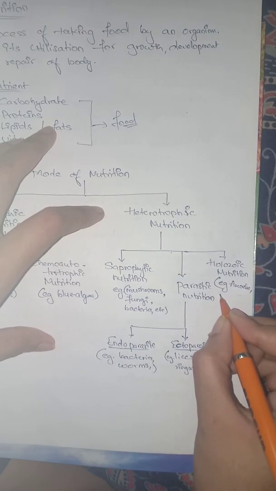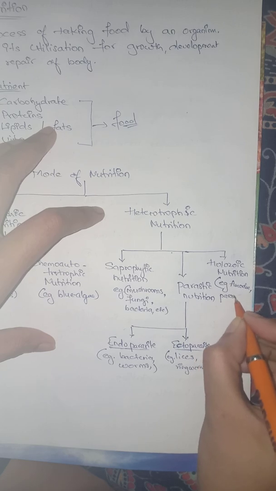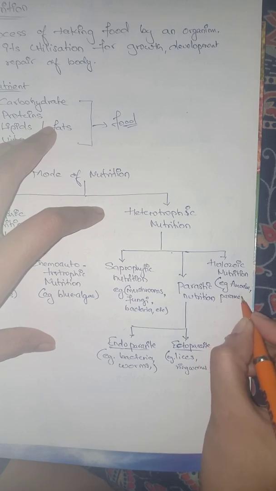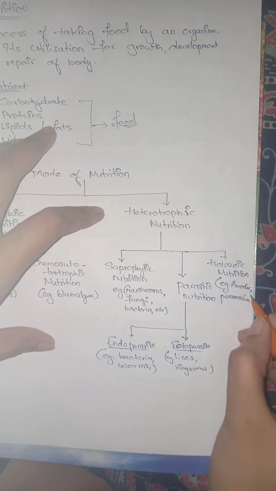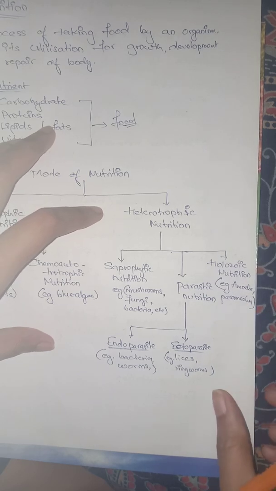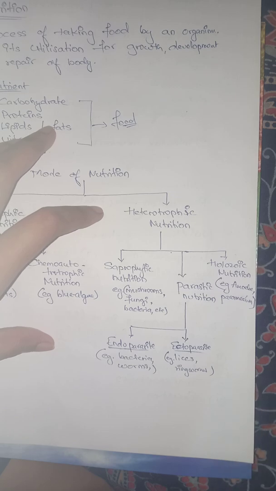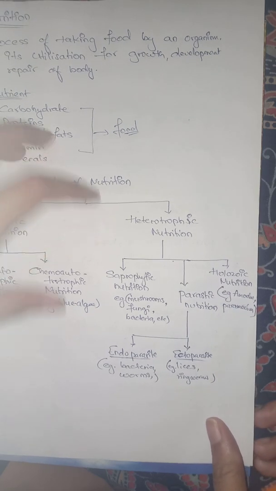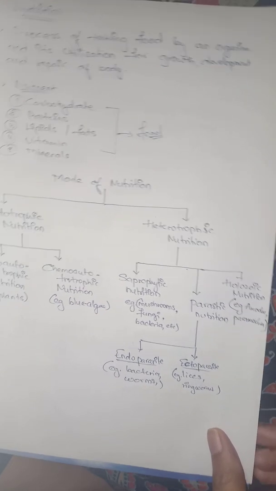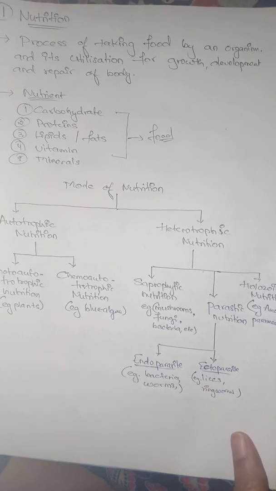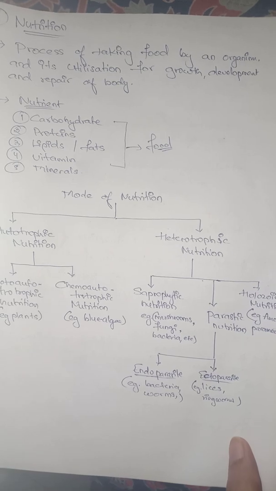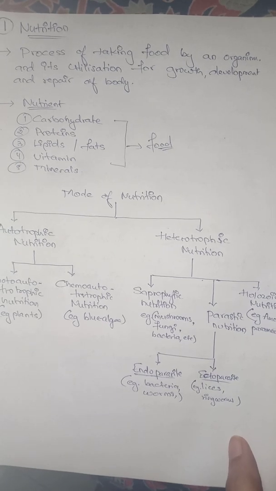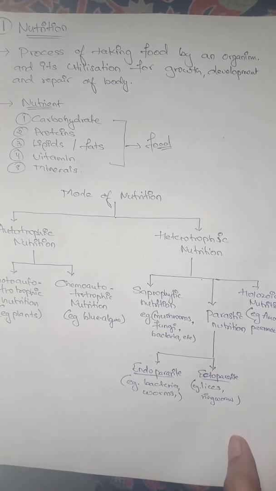Then you have the paramecium. It is also a very common example of holozoic nutrition. So this ends the topic, the introduction to the types of nutrition and the different types of nutrition that we can see.